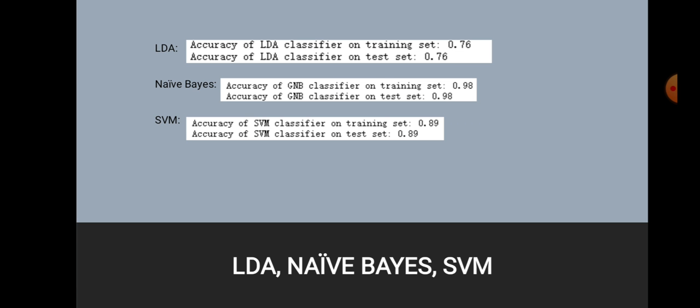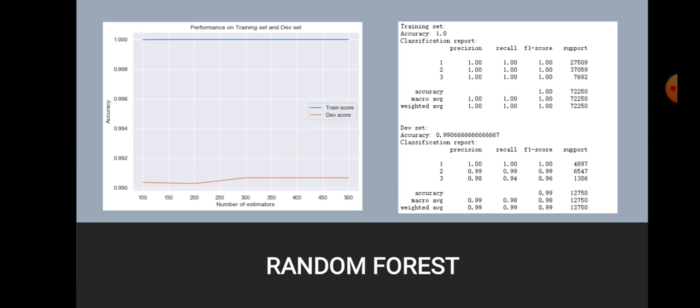Then we go to the last method, random forest. Random forest is amazing. From the left plot, we can see that when the number of estimators reached 300, the accuracy reaches the peak. So we choose 300 as the parameter. Then the accuracy reaches 99%, which is even a bit higher than that of decision tree. And for the largest sample size, Galaxy, its accuracy even reaches 100%. This is really surprising. And after all, we can find that decision tree and random forest have the best performance to predict the class of the celestial object.